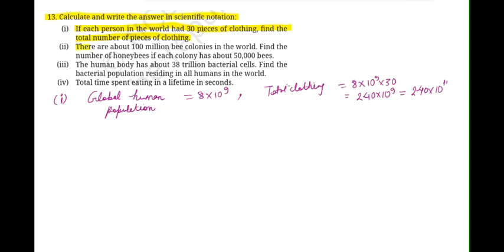Now the second part is there are about 100 million bee colonies in the world. Find the number of honeybees if each colony has about 50,000 bees. तो 100 million colonies हैं और हर कॉलोनी में 50,000 bees हैं. So how many total number of bees will be there? We need to multiply it with 100 million. Million मतलब 100 into 10 to the power of 6. And then each colony consists of 50,000 bees. तो ये आप कर दो.